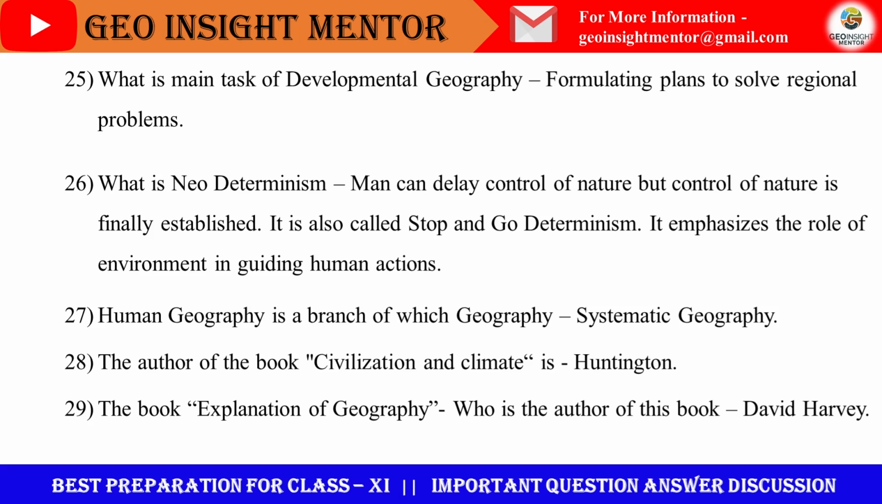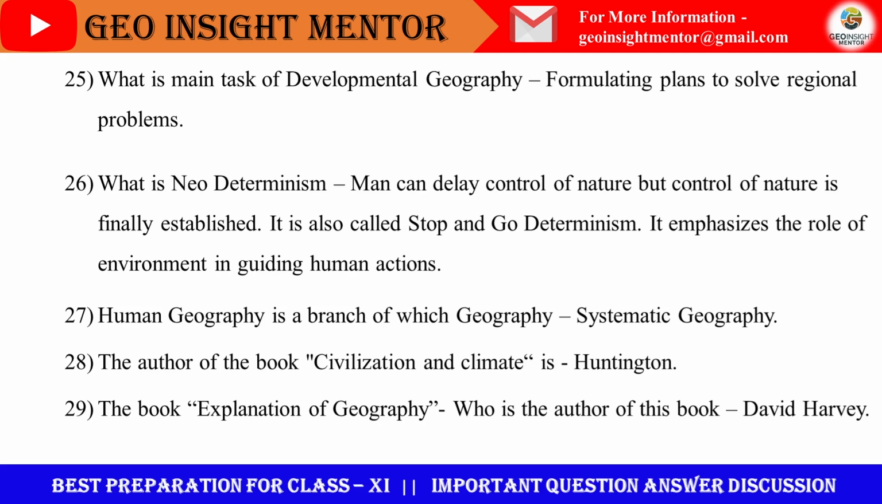Human geography is a branch of which geography? That is the systematic geography. The author of the book Civilization and Climate is Huntington. The book Explanation of Geography, who is the author of this book? The answer is David Harvey.